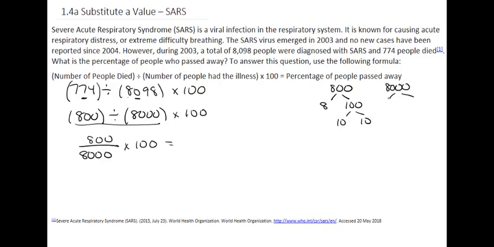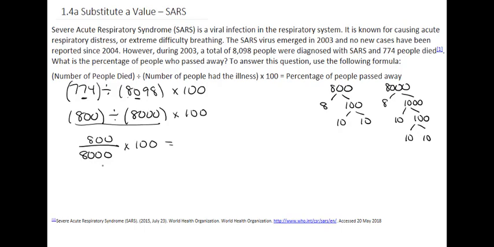So 8,000 can be broken down into 8 times 1,000, and then 1,000 can be broken down into 10 and then 100, because 10 times 100 equals 1,000. And then this 100 is broken down into that. The reason we're just going to leave it there is because we're going to be able to cross out a lot when we start dividing.